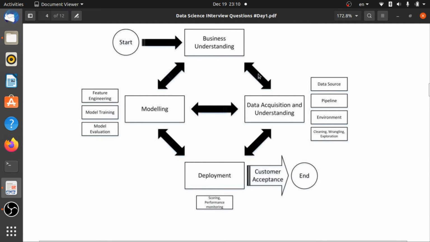So let's look at the other part, data acquisition and understanding. What is that? If we get any problem, we need some data. Without data, machine learning never works. If we have only one or two data points, it might be so costly to build our machine learning system that it is far better to do that work manually.